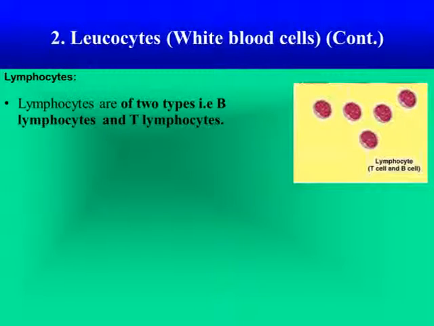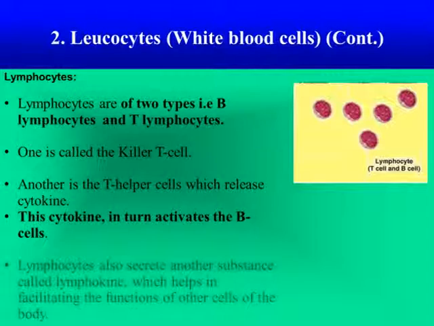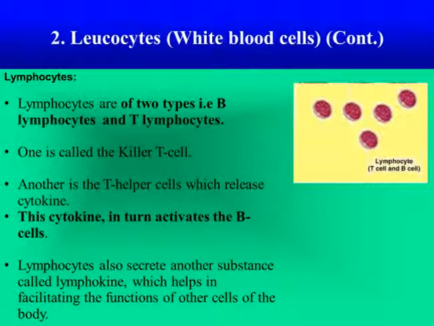B lymphocytes means bursa cells of birds, and T lymphocytes means from the thymus gland. One is called the killer T cell, and another is the T helper cell, which releases cytokine. This cytokine in turn activates the B cells. Lymphocytes also secrete another substance called lymphokine, which helps in facilitating the functions of other cells of the body.